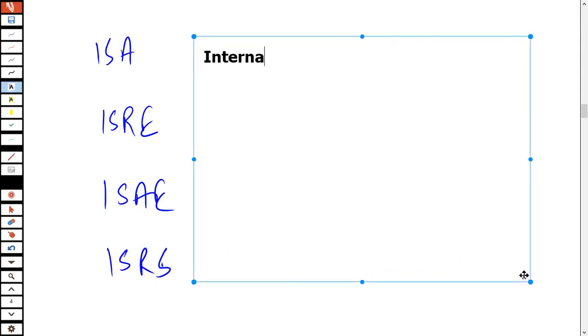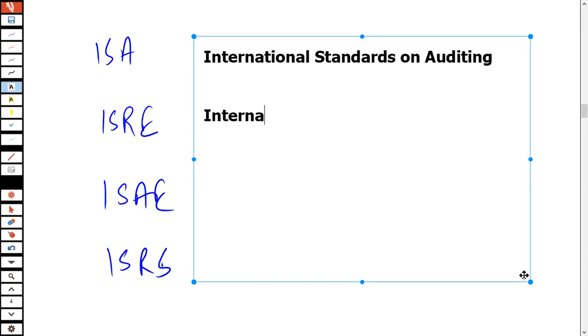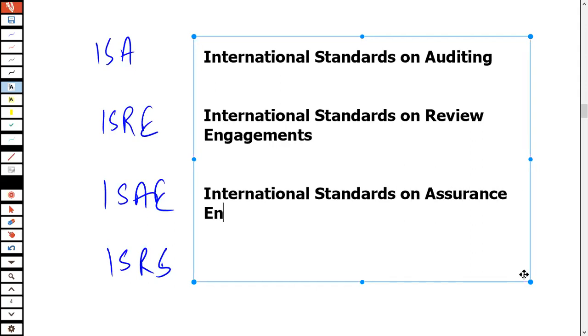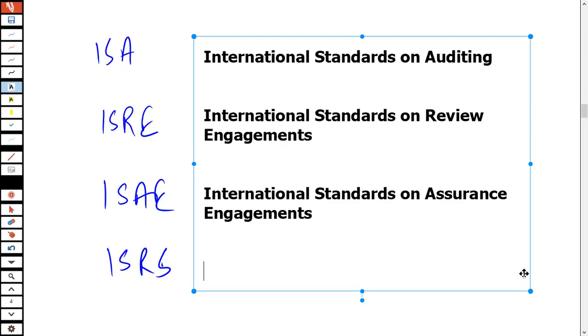The International Standards on Auditing is one of those areas, the ISA area, which we know will be covered. But then there are the International Standards on Review Engagements, the International Standards on Assurance Engagements, and the International Standards on Related Services.